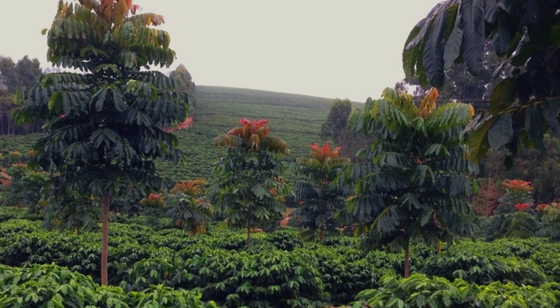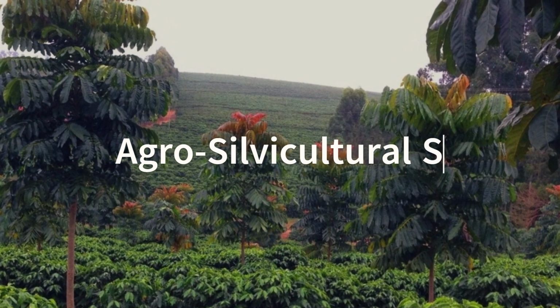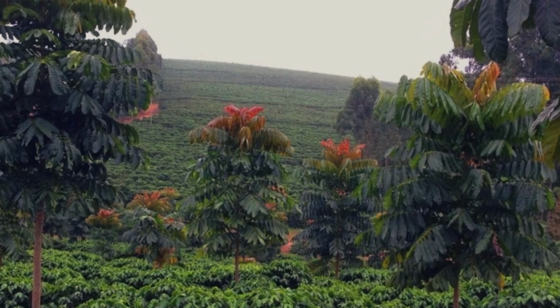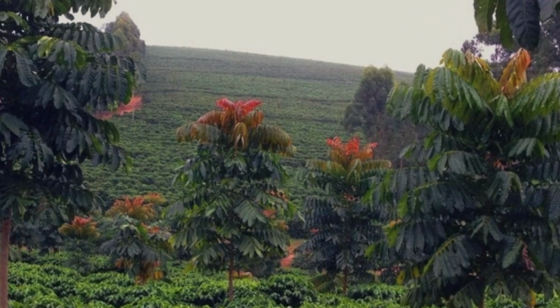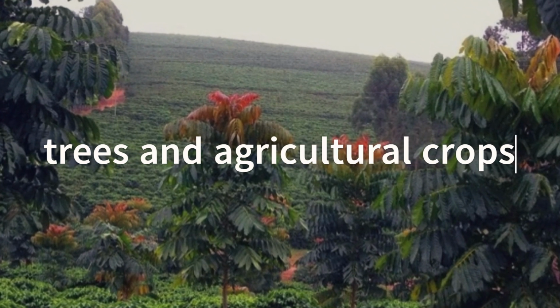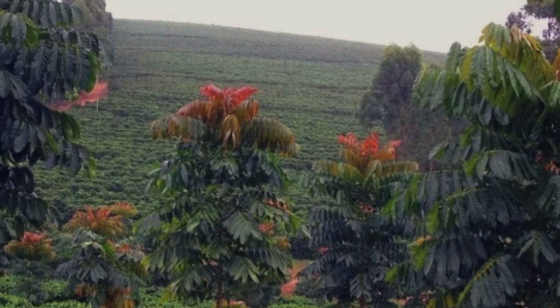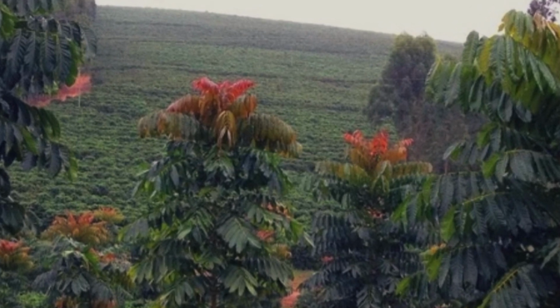The second type of agroforestry systems we will discuss here is the agro-silvicultural systems. Agro-silvicultural systems are one of the most widespread forms of agroforestry systems, characterized by the combination of trees and agricultural crops in the same productive space. This model allows different plant species to interact synergistically, optimizing land use and improving production sustainability.